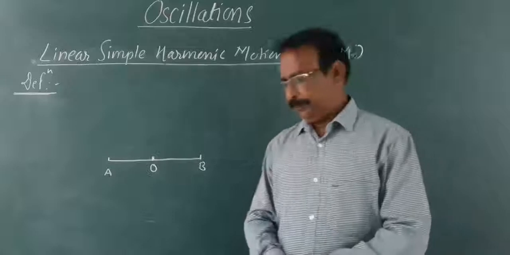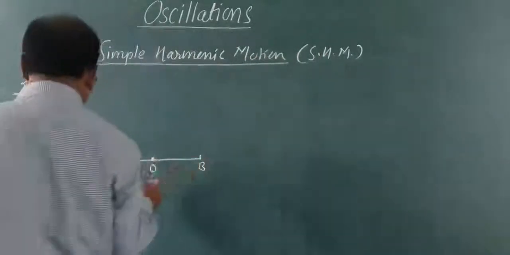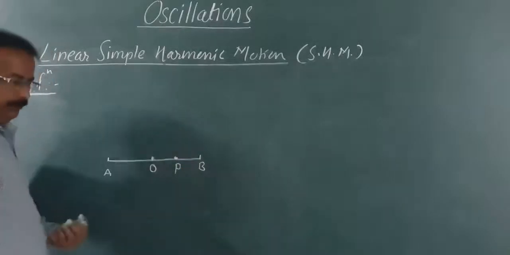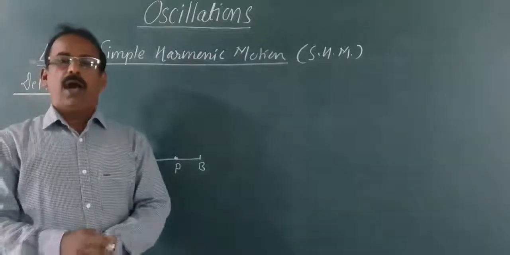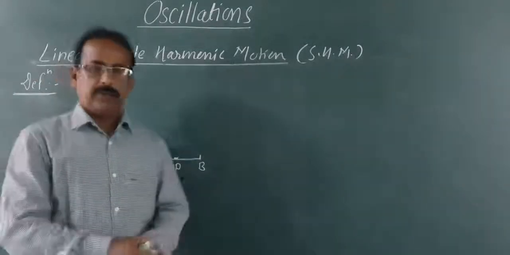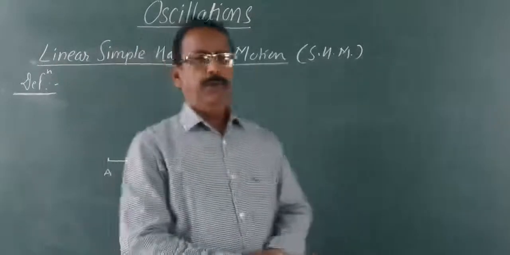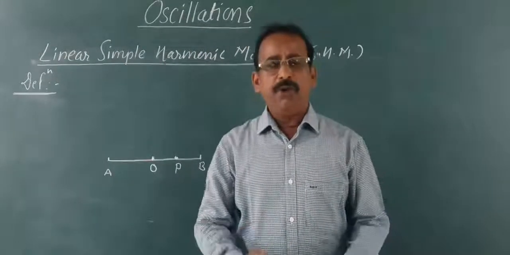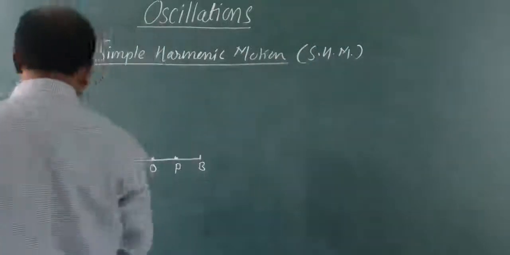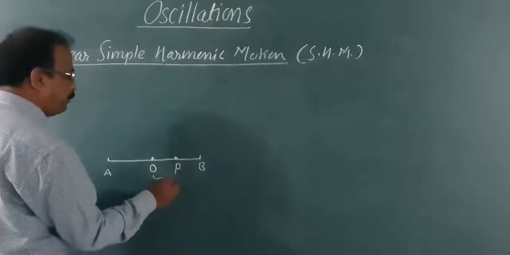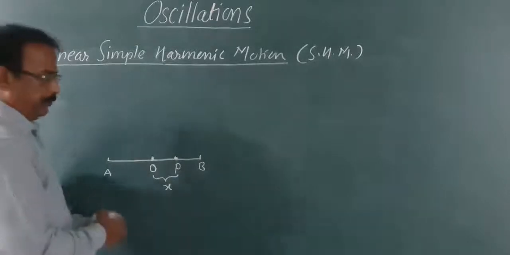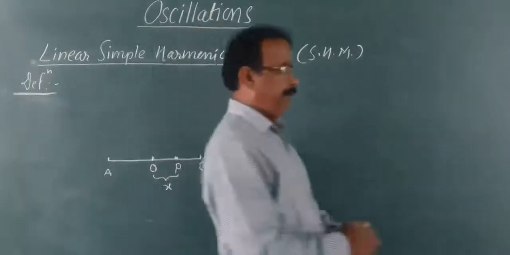Suppose that after some time interval, the particle reaches this point P. The displacement shown by the particle is considered equal to X. This displacement is always measured from the mean position.